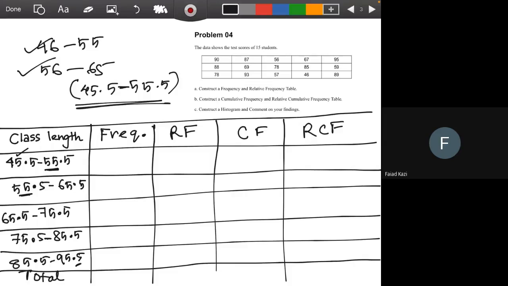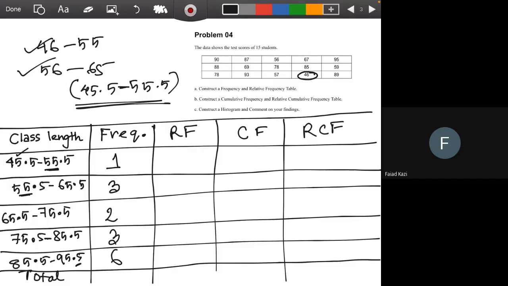We can see there is only one data value in this range, which is 46. So the frequency for this row is 1. What is the frequency of the next row? Three. Next 3, then we have 2, 3 and 6.